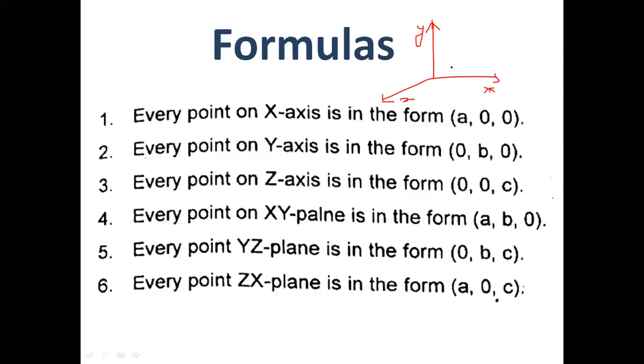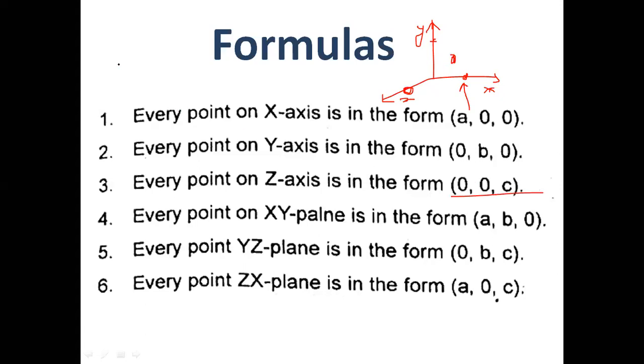This is one point, a point on the x-axis. A point on the x-axis is in the form of a comma 0 comma 0, a point on the y-axis is in the form of 0 comma b comma 0, and similarly a point on the z-axis is in the form of 0 comma 0 comma c.